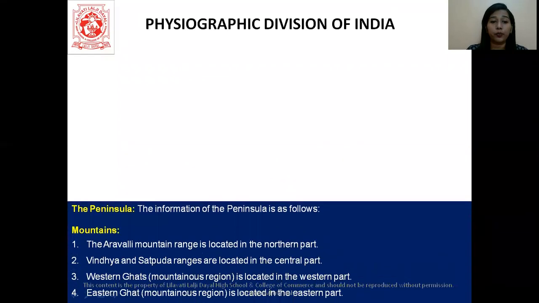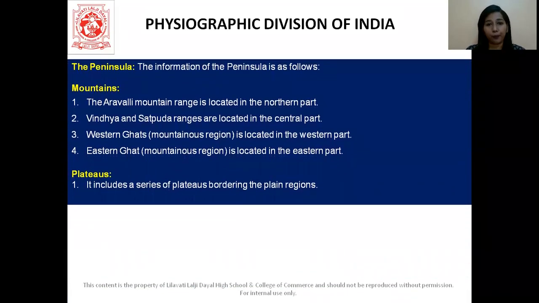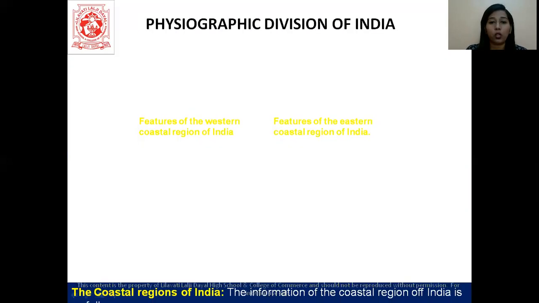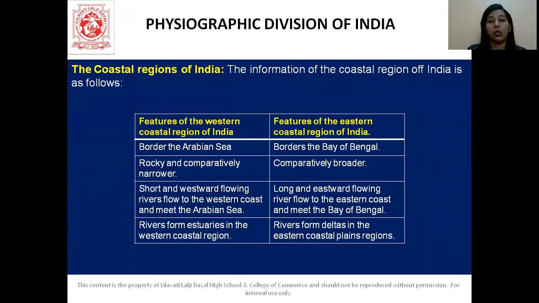Let's proceed further and talk about the peninsula. In the peninsula, the mountain regions, we have the Aravalli Mountains, which is towards the northern part. The Vindhya and the Satpura ranges are in the central part. Then we have the Western Ghat and the Eastern Ghat, located in the western part and eastern part respectively. Then come our plateaus. It is a series of plateaus bordering the plain region. So let's talk about the features of the western coastal area and the eastern coastal area.